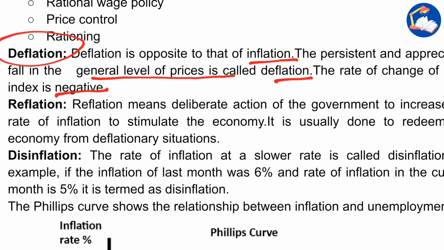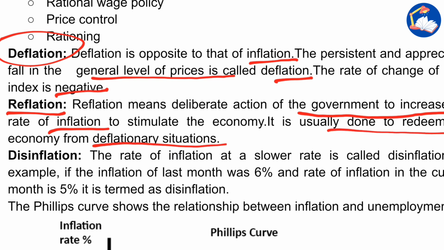Now another one is reflation. Reflation means deliberate action of the government to increase the rate of inflation. The economy is not moving, so in order to stimulate and revive the economy, this reflation is done. It is usually done to redeem the economy from deflationary situations. Disinflation. The rate of inflation at a slower rate is called disinflation. For example, if the inflation rate of last month was 6%, and the rate of inflation in the current month is 5%, it is termed as disinflation.